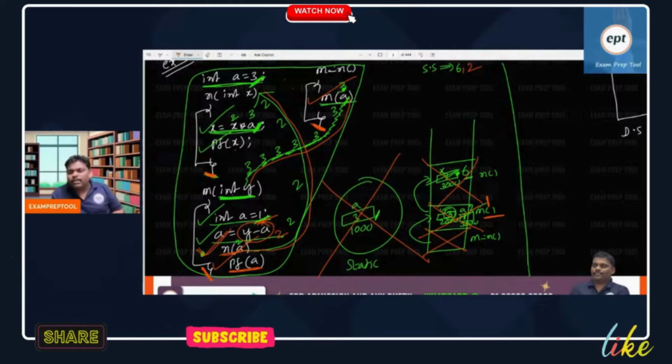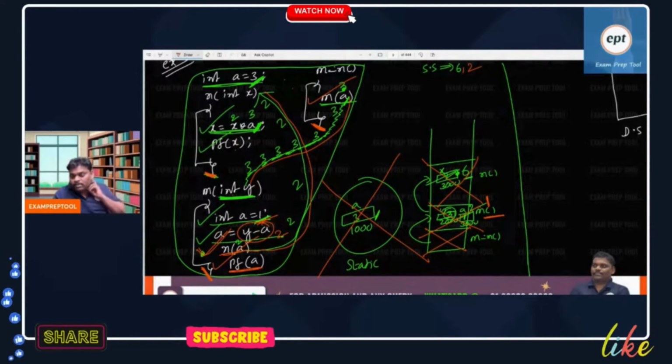Some people are asking, sir, why is he coming first and why is he going last? The reason is anyone can use a global variable. Function n can use, function m can use, function main can use, anyone can use. Because he knows that anyone can use him, he will come first and he will go late also. Even the last person can use the global variable.